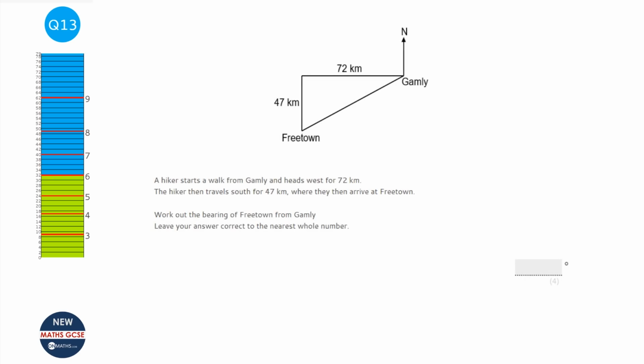Okay, so this question, it looks like a standard bearings question, but something you might notice is there's no angles in it. So if there's no angles in it, we need something else, and that something else is going to involve the right angled triangle here. So we can see there's a right angled triangle here, and we know that when we've got a right angled triangle, we've got two sides, we can find an angle with trigonometry. I'm going to call this angle X. Now to find X, we need trigonometry, and to do trigonometry, we need to label the sides. So we've got the opposite here, which is opposite the angle we want. We've got the adjacent here, and we've got the hypotenuse here.